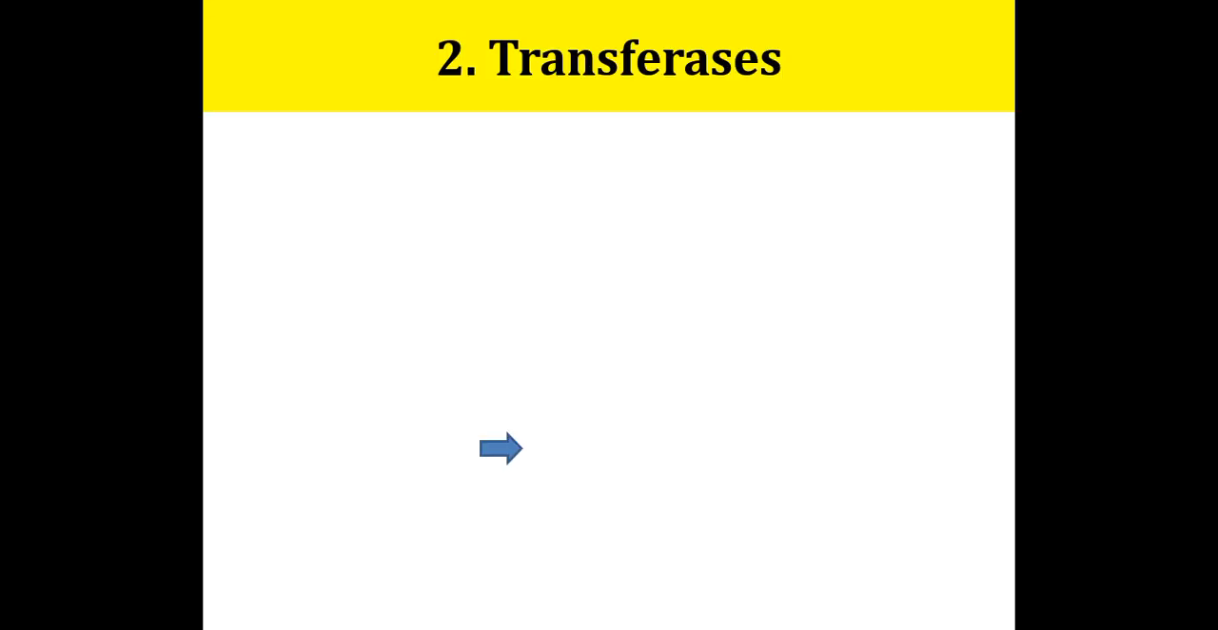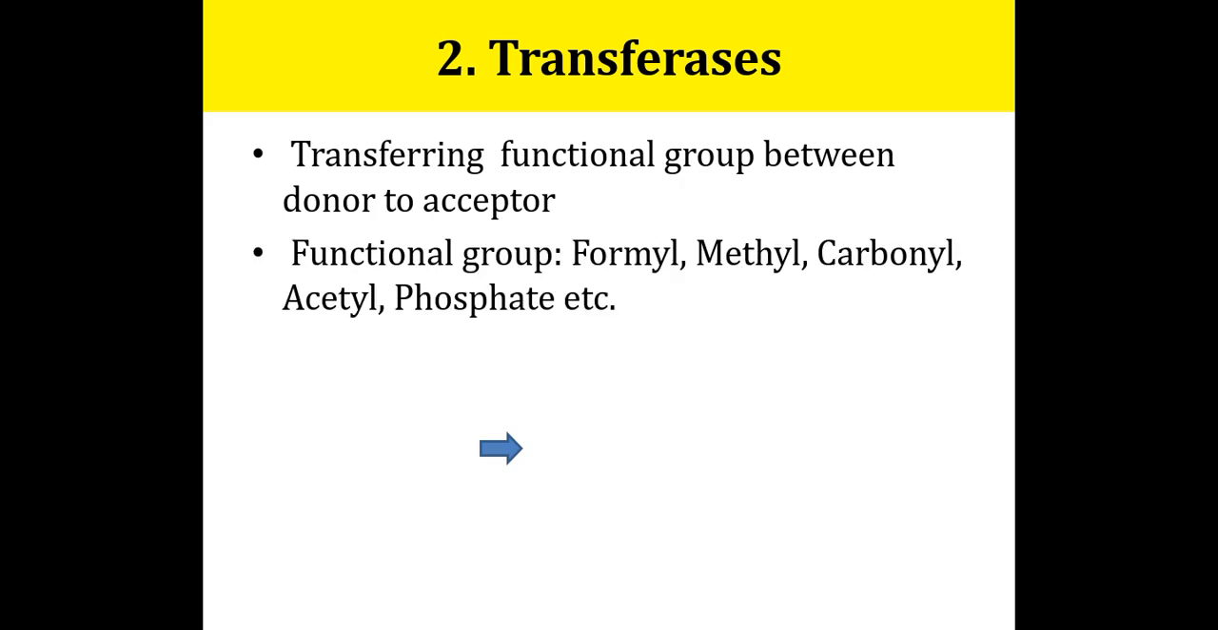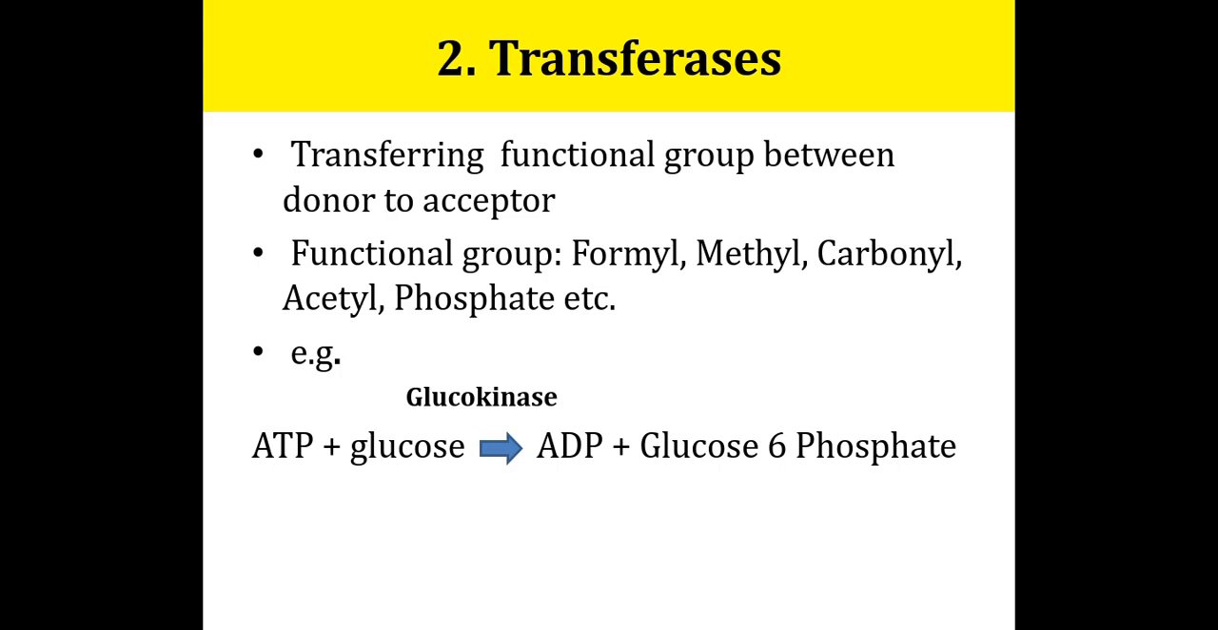The second class of enzyme is transferase. The enzymes of this class are involved in transferring a functional group from a donor to an acceptor. These enzymes transfer groups like formyl group, methyl group, carbonyl group, acetyl group, or phosphate group. Example: glucokinase. ATP plus glucose gives glucose 6 phosphate. One phosphate group from ATP is transferred to the glucose, that's why glucose 6 phosphate.